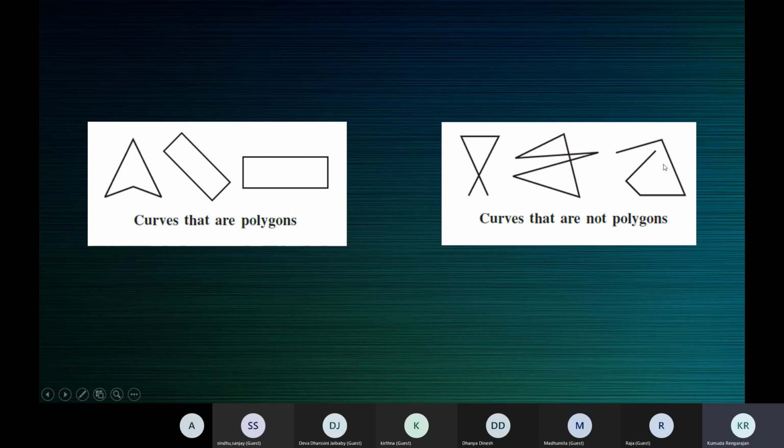Well, when you look at these, all these are curves. Suppose you start here, you go like this, you go like this, and then you finish it like this. It is a curve. It's an open curve. You can draw this with a pencil without lifting the tip of the pencil from the paper. But you observe that the start point is not equal to the end point. The start point is different from the end point. So it's an open curve. It is a curve and it's an open curve.